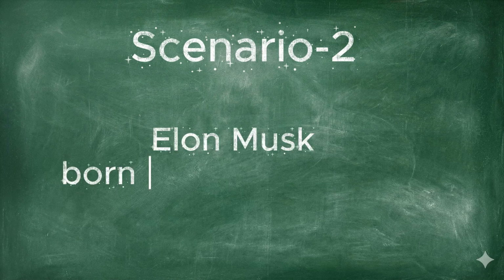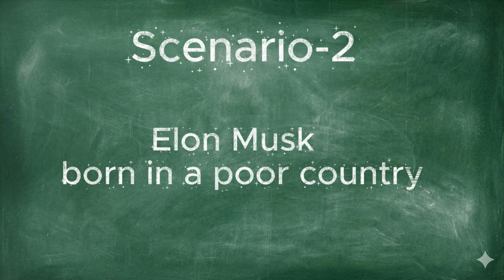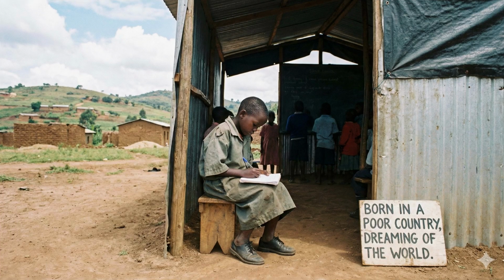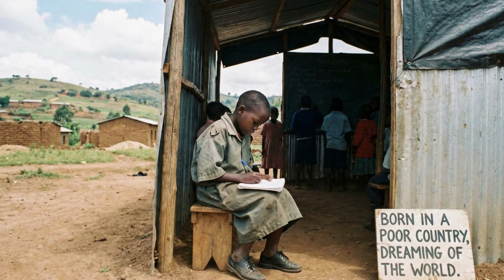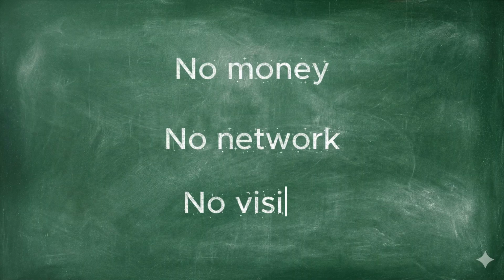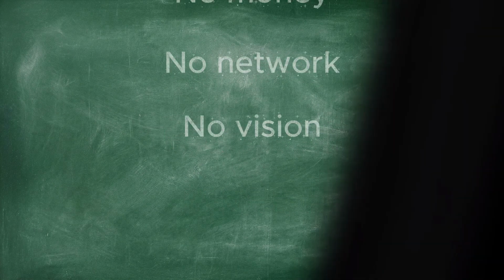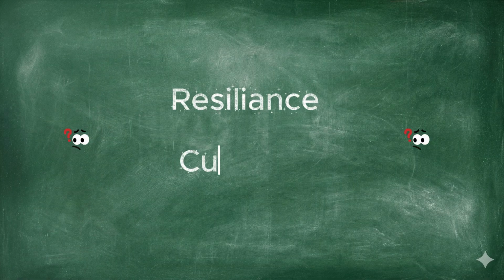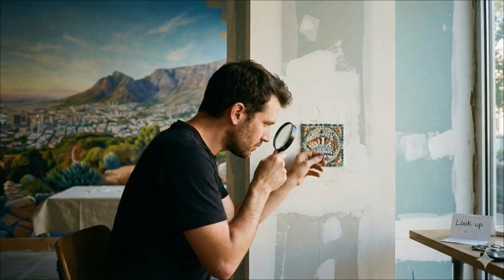Scenario 2. Elon Musk is born in a poor country. If Elon Musk were born in a poor country, could he still become rich? Let's be clear about what he has. No money, no network, no visionary environment. But he does have two things: resilience and obsessive curiosity. He might see the big picture later.